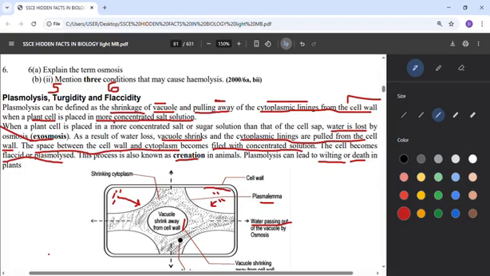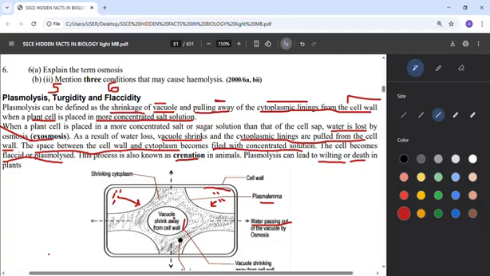When the plant cell is placed in a more concentrated solution, that's when that happens. Once the cell is in the concentrated environment, that concentrated environment will drain water from the body of the cell, and the vacuole will begin to shrink away from the cell wall. Another thing is water is lost by exosmosis. Due to the high concentration of the environment, the vacuole will begin to shrink.